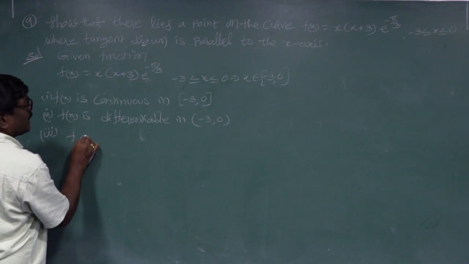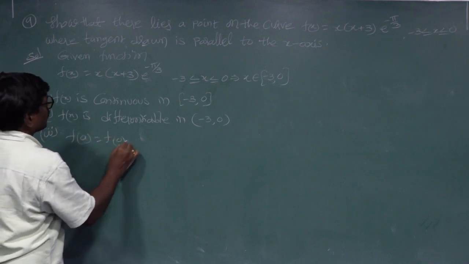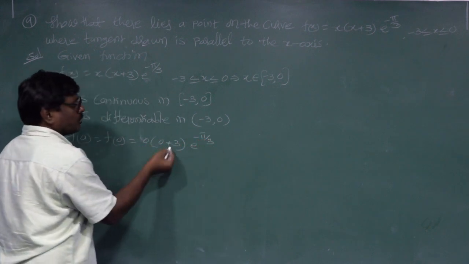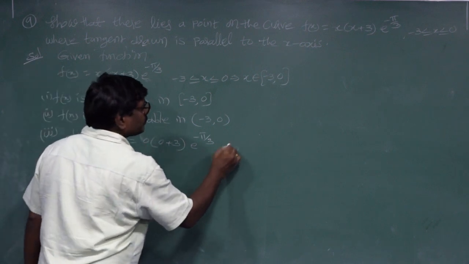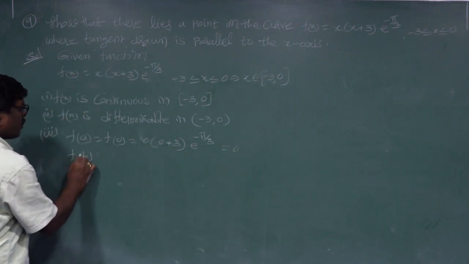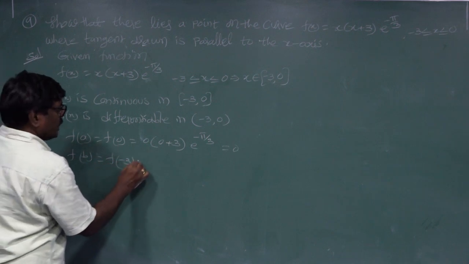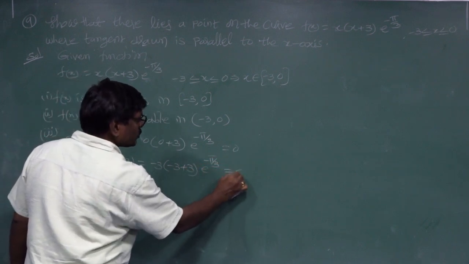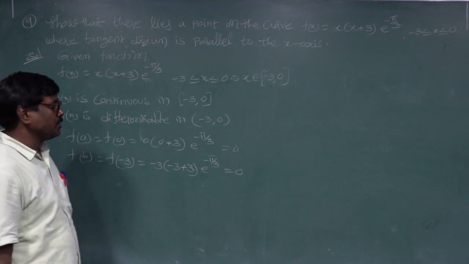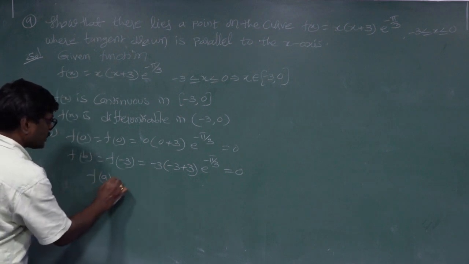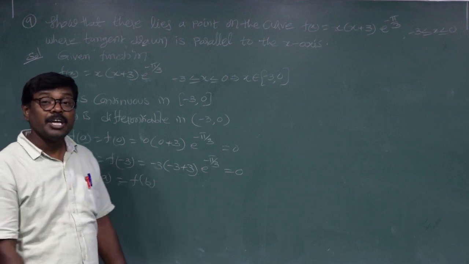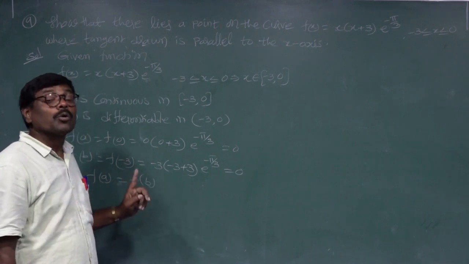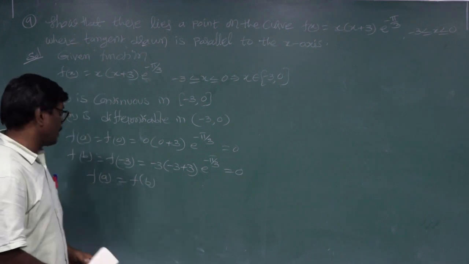f of b equal to f of 0 equal to 0 into 0 plus 3 into e power of minus 5 by 3, which is 0. Next, f of a is equal to f of minus 3 equal to minus 3 into minus 3 plus 3 e power of minus 5 by 3, equal to 0, since minus 3 plus 3 is 0. So f of a is equal to f of b. This is not Lagrange's mean value theorem; this is Rolle's theorem.